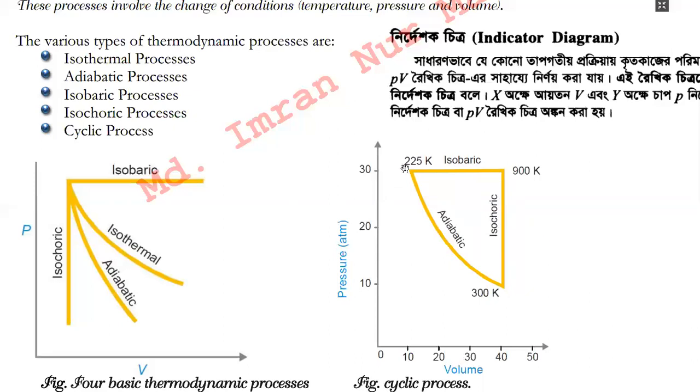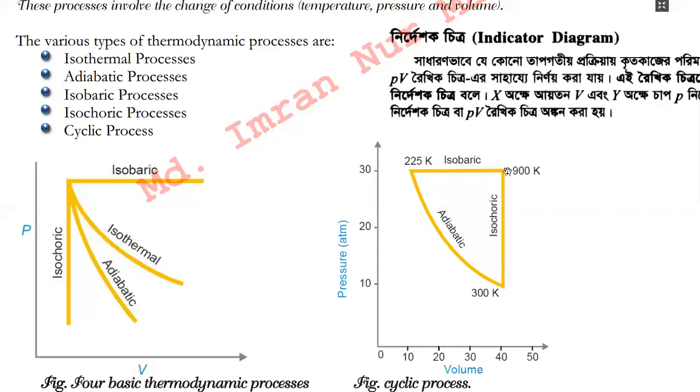And this line represents the adiabatic process. That means there is no movement of heat into or out of the system. Now, you can see that the process may start from this point, move forward, then it can move downward, and then it can move upward.